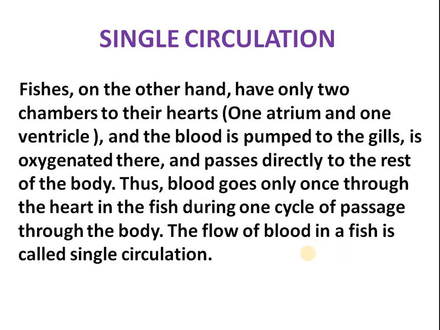It means that at the gills of the fishes, oxygenation of the blood will take place, and that oxygenated blood will flow into their body. So there is only single circulation taking place inside the fish, because its heart consists of only two chambers, that is, one atrium and one ventricle. So there is no double circulation.